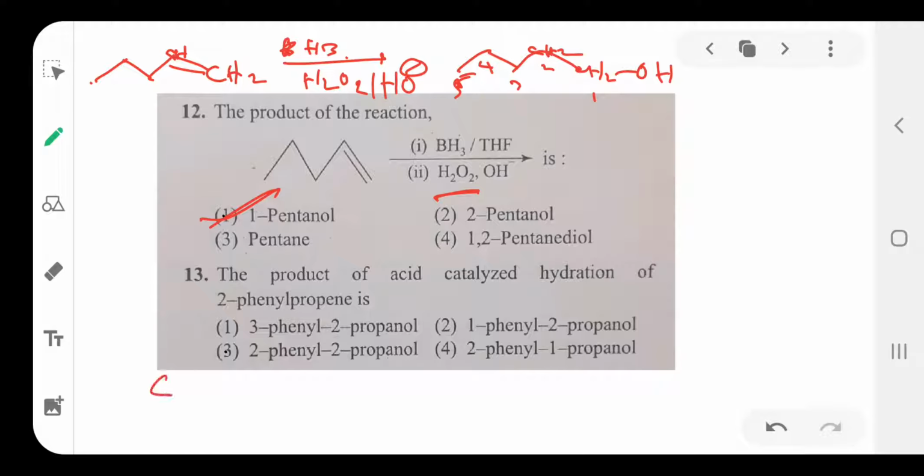First you write the structure. CH3, phenyl. Sorry, not 2-phenyl ethene, 2-phenyl propene. So this is 2-phenyl propene. Okay, this 2-phenyl propene undergoes the hydration.